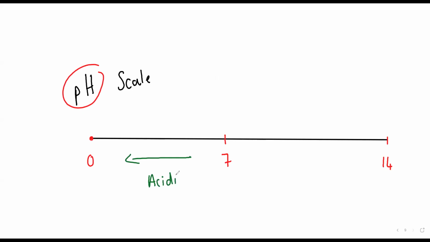Lower the pH, higher the acidity. If I get my value above 7, pH 10, 11, then it is basic. And if my pH is exactly 7, then it will be neutral. Zoya, you are aware of this? Right? Very good, beta.